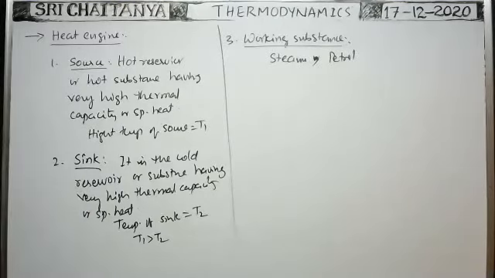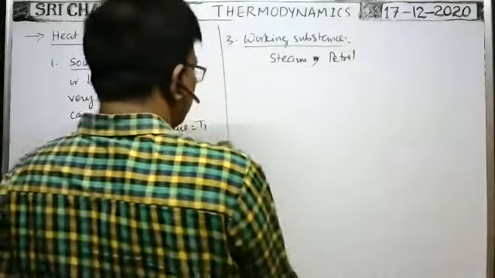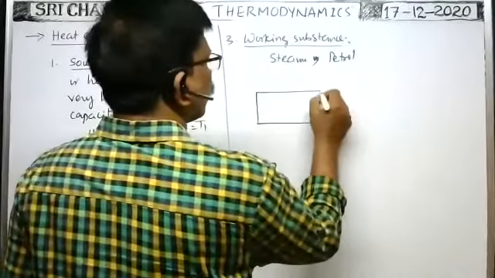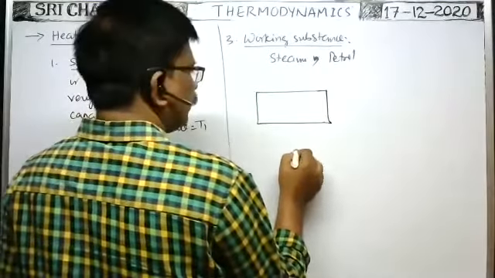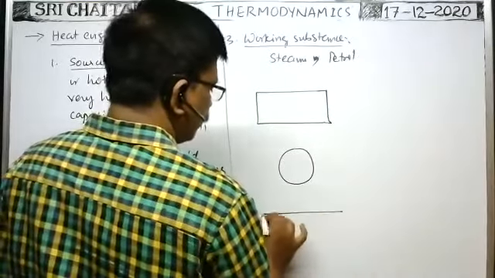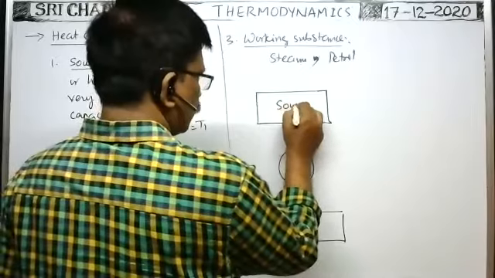Now, actually, what happens here? Block diagram of the heat engine I am drawing. It is the source.